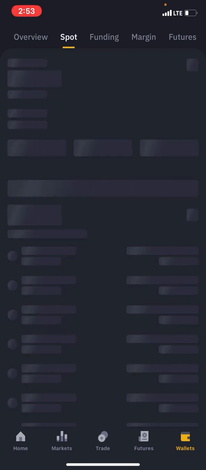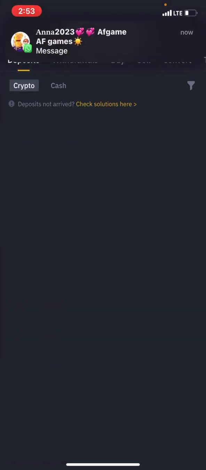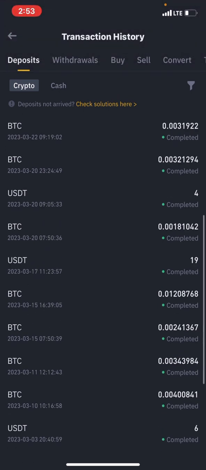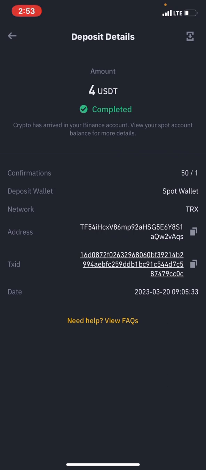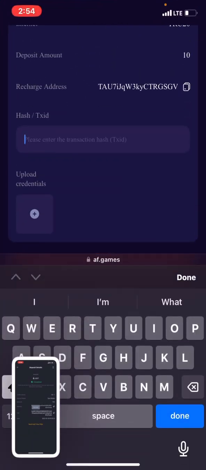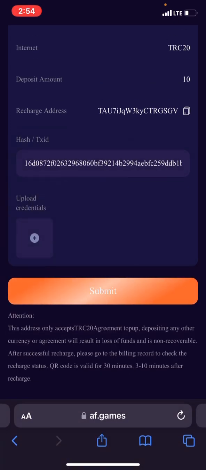Let's look for one coin. Let's say we want to send $10. So let's assume we've made the $10 and we want to put in our transaction hash. So this is USDT, one of the ones I withdrew from. This transaction hash is this TX ID that is here. You just copy it and then you screenshot this page like this. Screenshot the page and then you put the transaction ID here, and then the page screenshots from photo library.